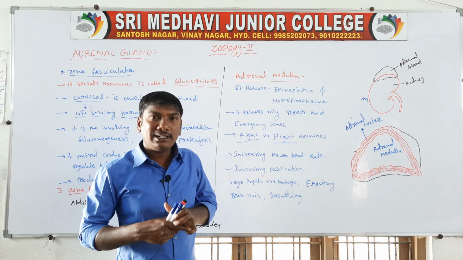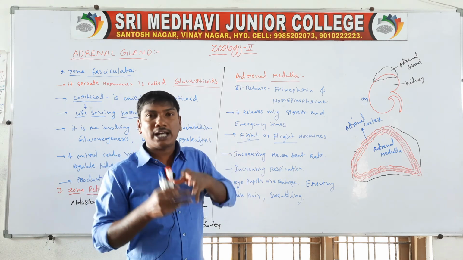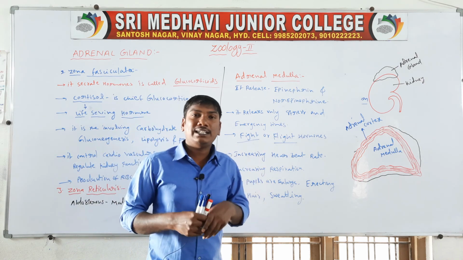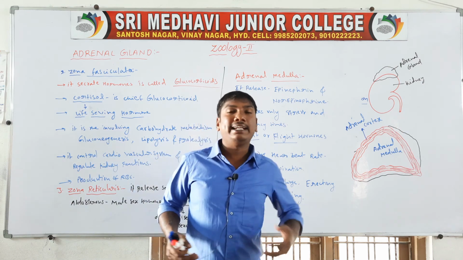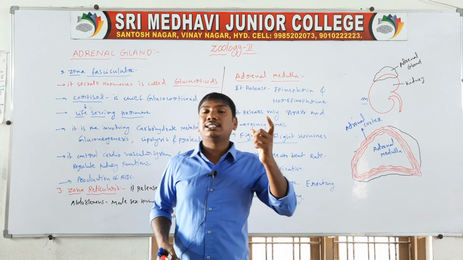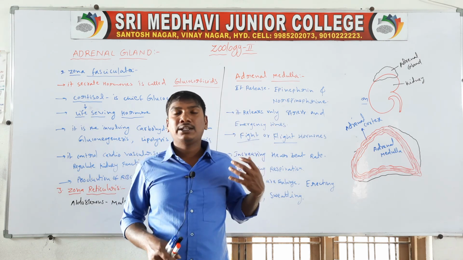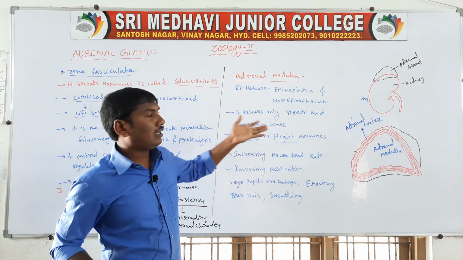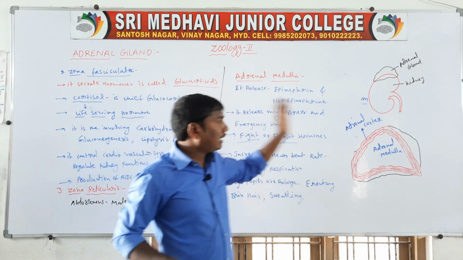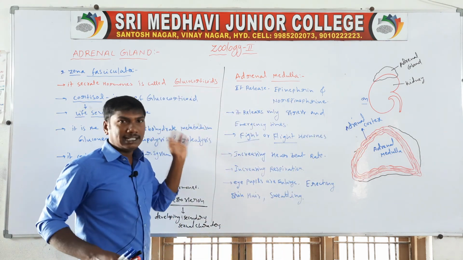The adrenal medulla releases the hormones epinephrine and norepinephrine, only in stress or emergency situations. With this release, the heartbeat rate and respiration increase, the eye pupils enlarge, there is sweating, and the skin hair is erected. So those are the adrenal medulla hormones. Totally, the adrenal gland contains two regions: the adrenal cortex and the adrenal medulla. So that is the adrenal gland.